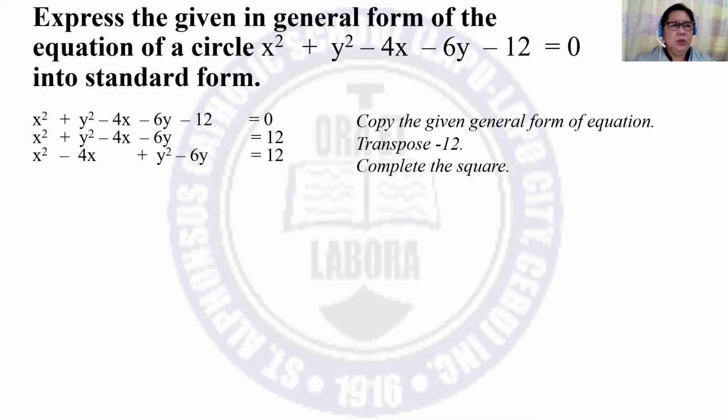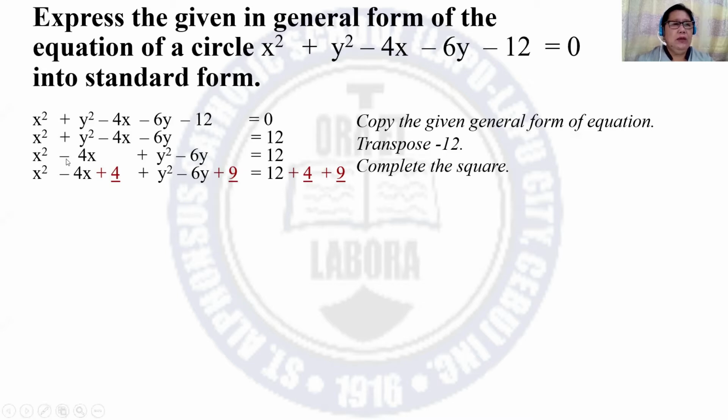So first, we have to copy x squared together with negative 4x. Then you leave a space. Then copy y squared followed by negative 6y. Then you leave a space for the third term equals 12. And then the third term is 4. How will you get 4?